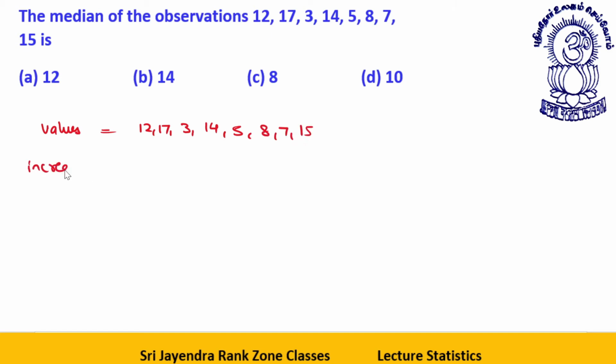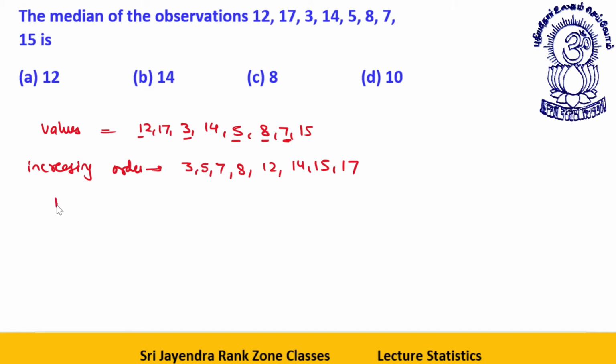If I write these values in increasing order: 3, 5, 7, 8, 12, then after 12 it is 14, then 15, then 17.